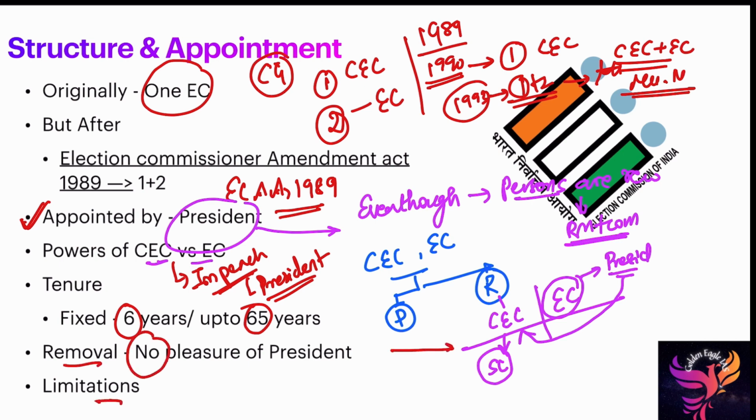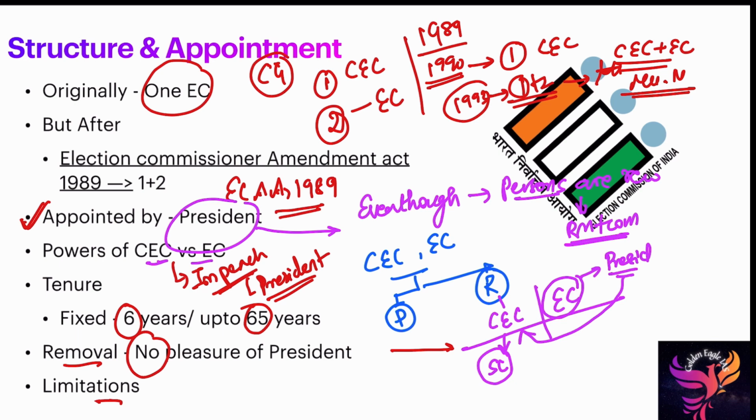Then limitations. The Constitution has not prescribed any qualification, whether legal, educational, administrative or judicial. There are qualifications for appointment of Supreme Court judges, High Court judges or UPSC members, but there is no qualification to be appointed as Chief Election Commissioner or election commissioner. Second, there is no specified term for the members of the Election Commission.